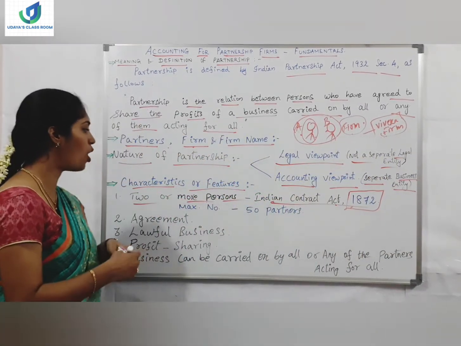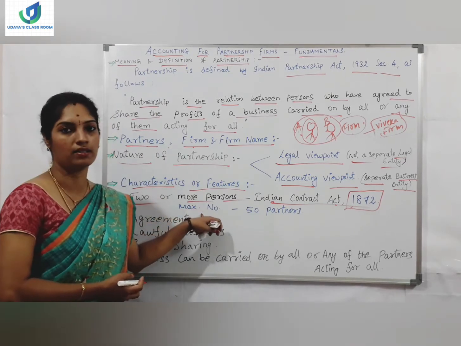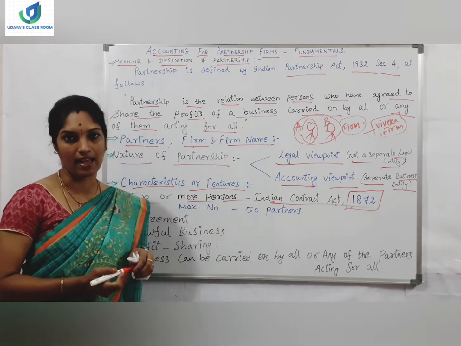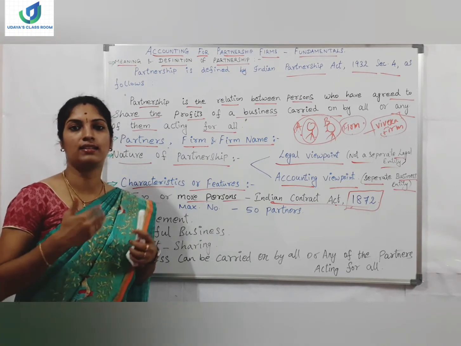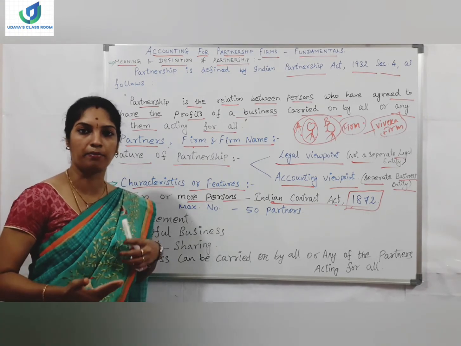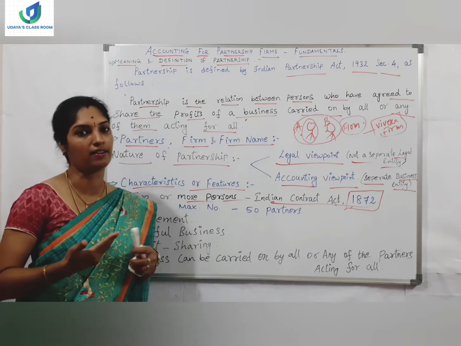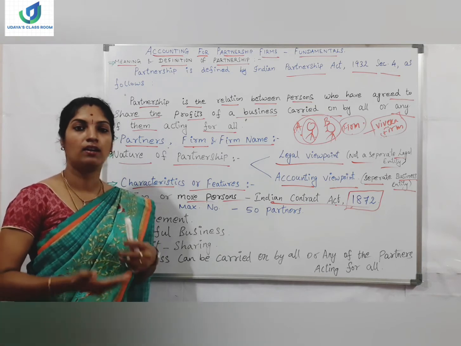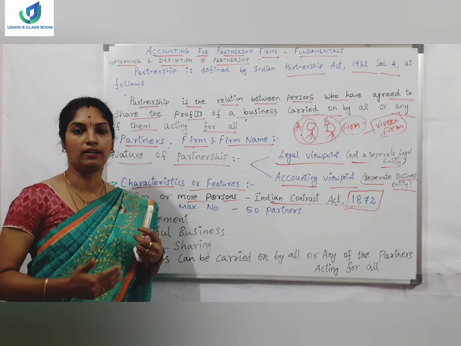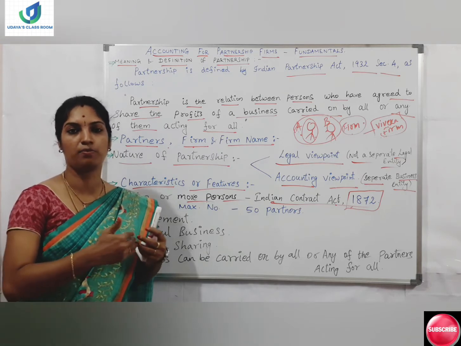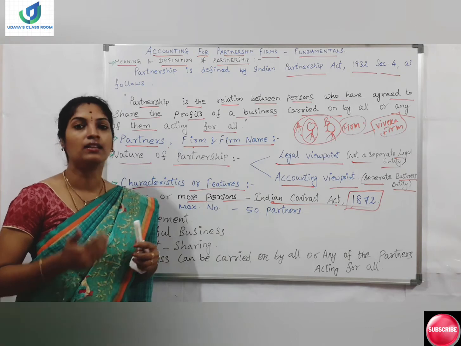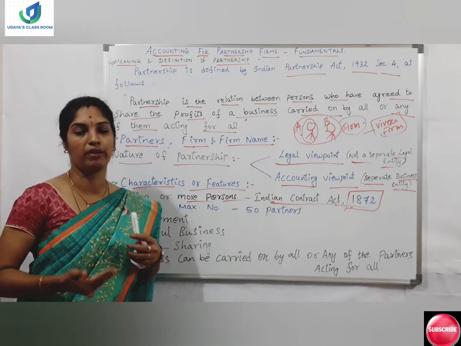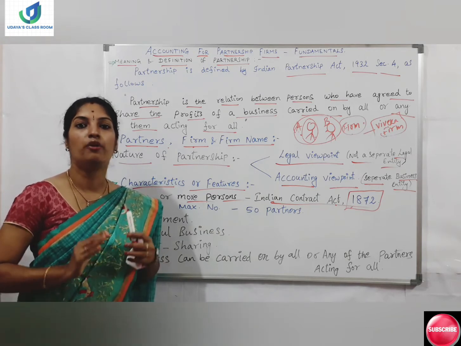So what is the maximum number of partners? As per the Companies Act 2013, the central government has declared that a maximum of 100 members could be the members of the partnership firm. But in 2014, the Miscellaneous Rules were brought by the central government. Under Rule 10, the maximum members of the partnership firm could be 50.